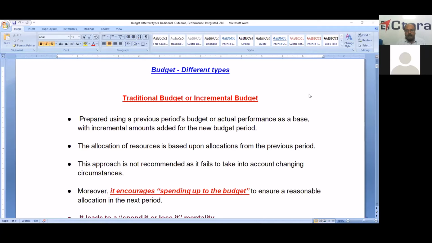But this approach is not recommended, as it fails to take into account changing circumstances year to year. It doesn't recognize recent changes, such as technological changes. Suppose diesel to electric traction, or so many other changes occurring day by day. It is not possible to take these changes into account in this traditional budget, because the base is only the previous year's performance, the previous year's actuals.